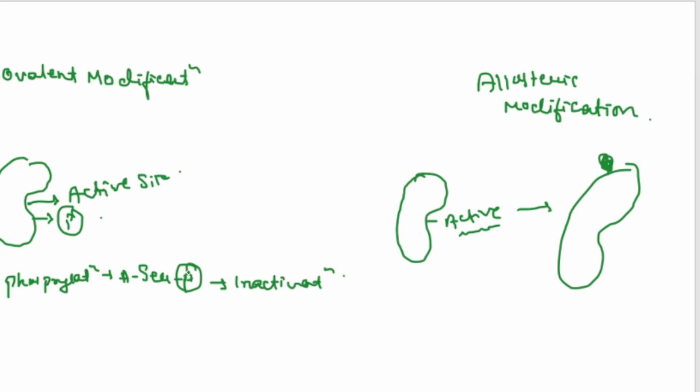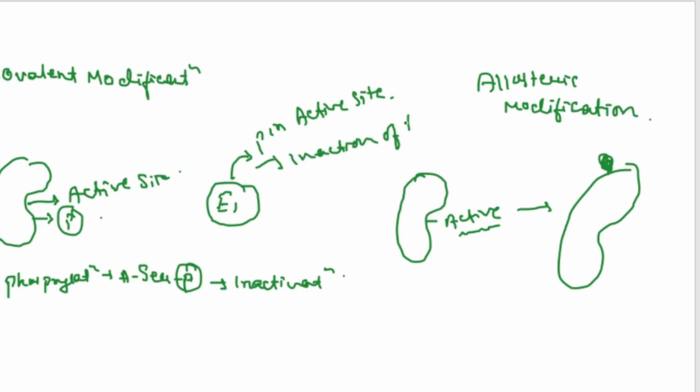In this case, in the pyruvate dehydrogenase complex, specifically in E1, when there is phosphorylation in the active site, specifically in the serine amino acid, there is inactivation of this enzyme. In this way it is covalently modified.